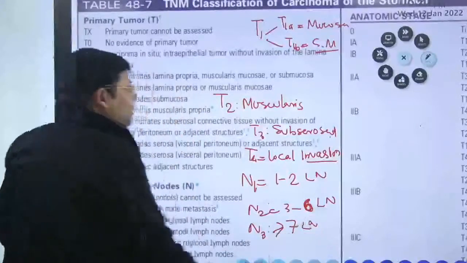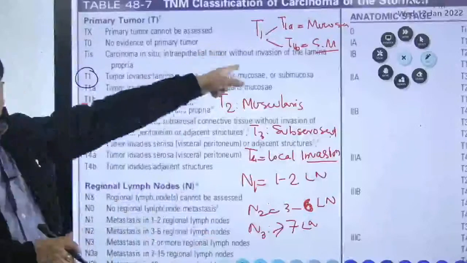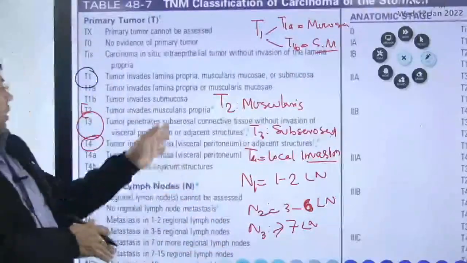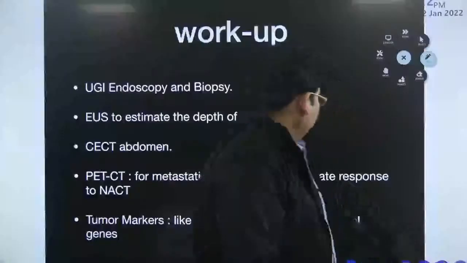This is the simplest version of staging that you can remember. So T1 is mucosa, submucosa, which is T1A and T1B. T2, T3. Why are they important? Just give me 2 minutes, I'll explain it to you.